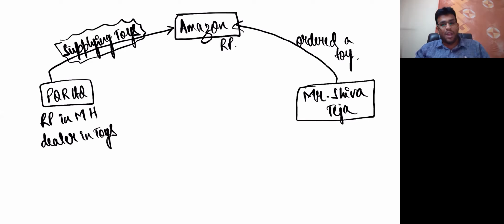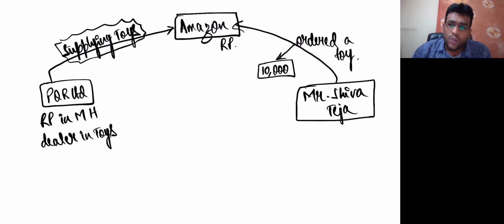Clear, my dear friends? Now, one point I really want to tell you here is, I opened the Amazon app and I ordered one toy. Let's say the toy value is 10,000 rupees. Now I'll ask you one question, guys. Will Shivateja make payment directly to PQR Limited, or will I make payment to Amazon? Obviously, common sense, I will not make payment directly to PQR Limited, but I'll make payment to Amazon. Then Amazon will make payment to what?